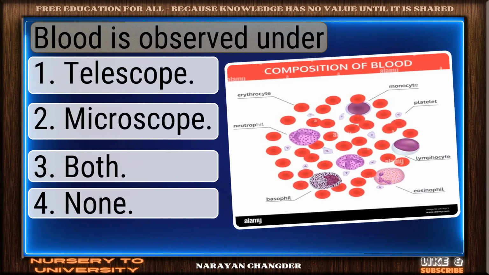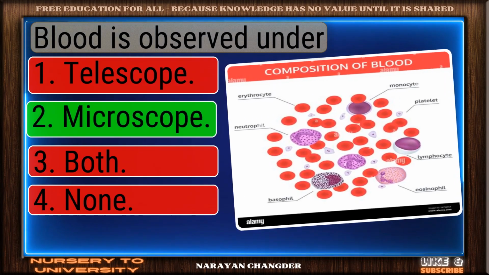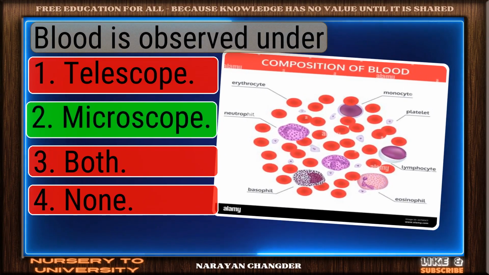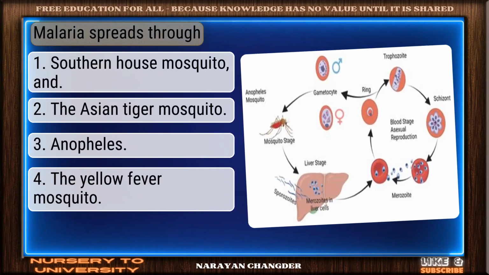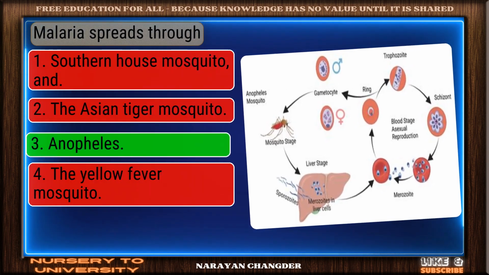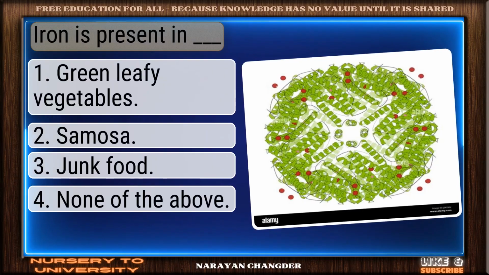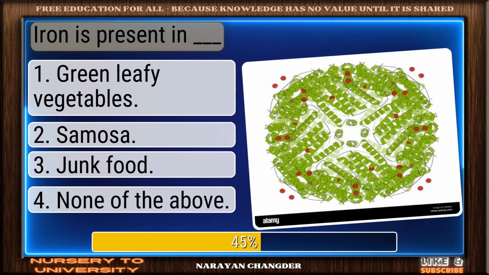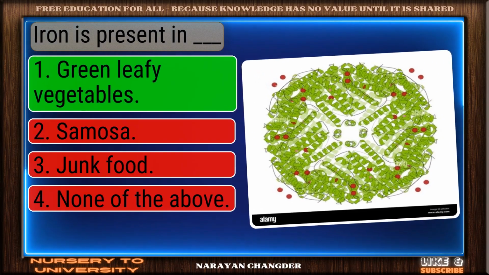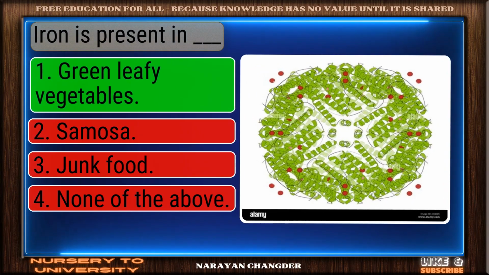Blood is observed under. Great job. Microscope is the accurate answer. Malaria spreads through. Right choice. Anopheles is the best answer. Iron is present in dash. Correct. Green leafy vegetables is the right answer.